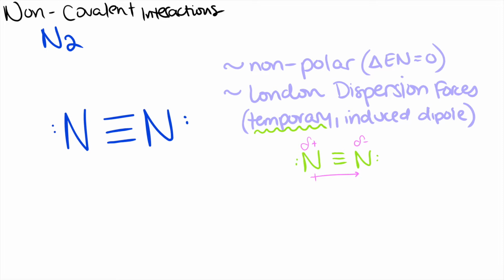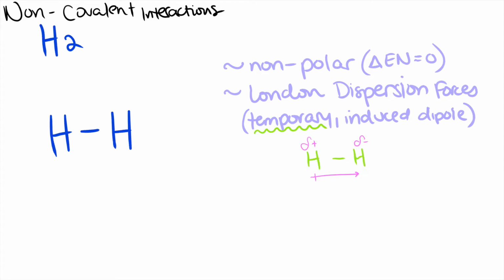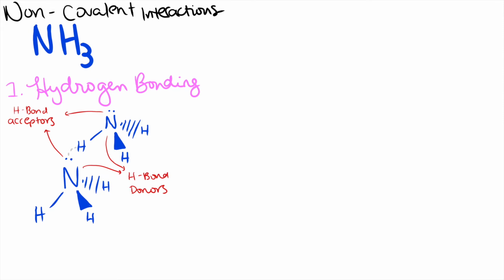Because diatomic nitrogen is a non-polar molecule, the only non-covalent interaction it will participate in is the formation of an induced dipole. These temporary dipoles are called London dispersion forces. Hydrogen is also a non-polar, covalently bonded diatomic molecule, so it too only participates in London dispersion forces. Ammonia, however, will participate in more non-covalent interactions.